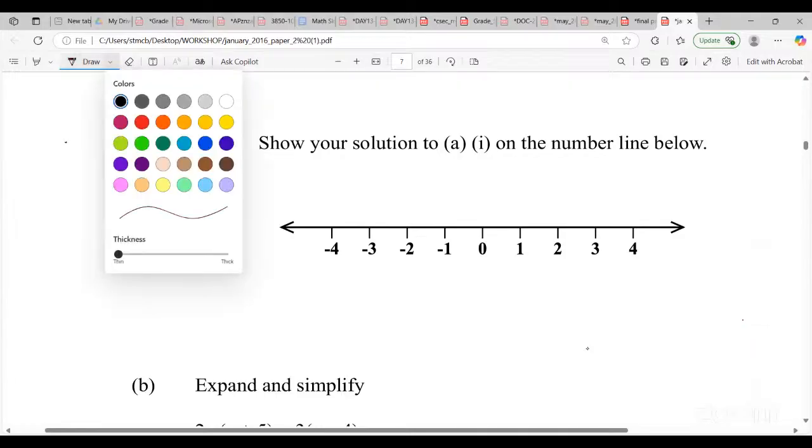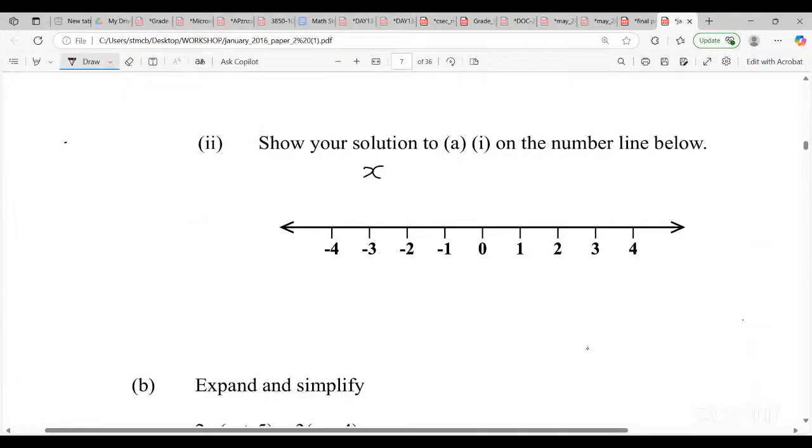All right, so let's talk about this now. We're going to represent x greater than or equal to 1. So naturally, we go to 1 first, right? Which is here. Why did I block it out? Because it has an equal sign. So because it has an equal sign, we have to blacken it.